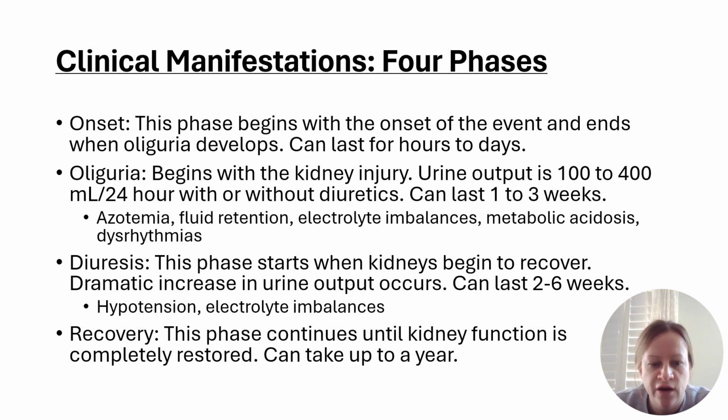The third phase occurs with diuresis. This phase starts when kidneys begin to recover. There will be a dramatic increase in urinary output, and this can last 2 to 6 weeks due to the increase of fluid loss through diuresis. You might see hypotension and electrolyte imbalances in your patient. Again, critical and constant monitoring of your patient is important.